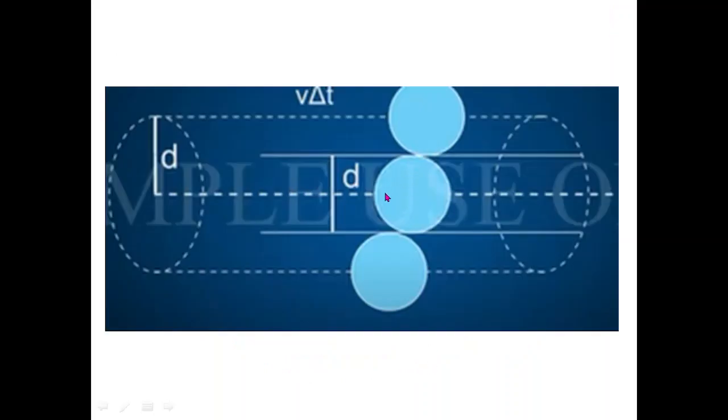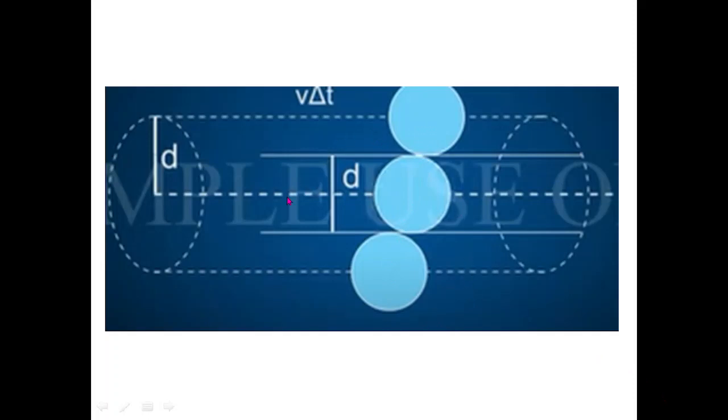Here you may observe that when a molecule is traveling, if other molecules are in the path and the distance between the two molecules is less than d, then only they can collide. If a molecule is outside, then it will not collide with this molecule.